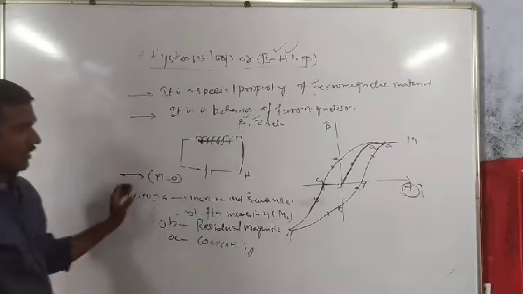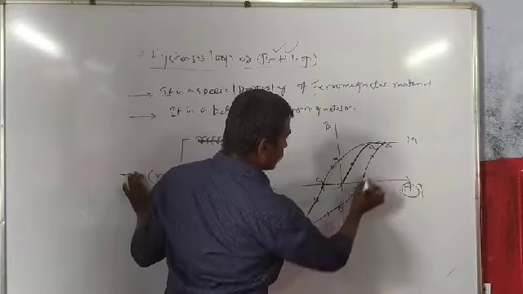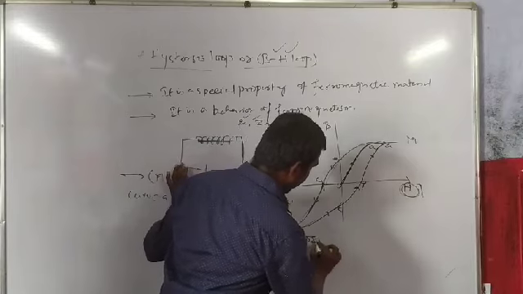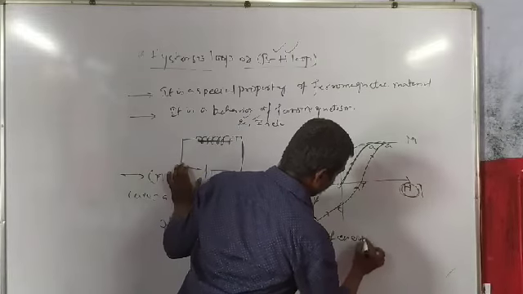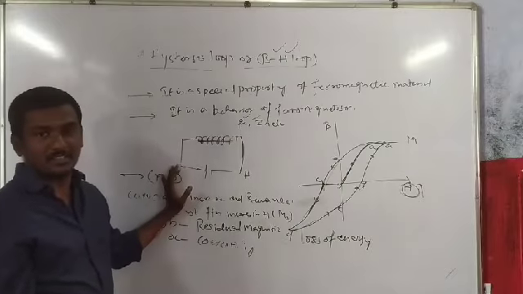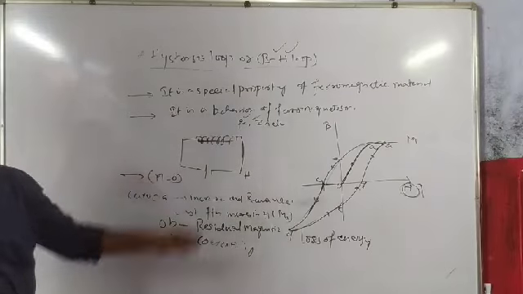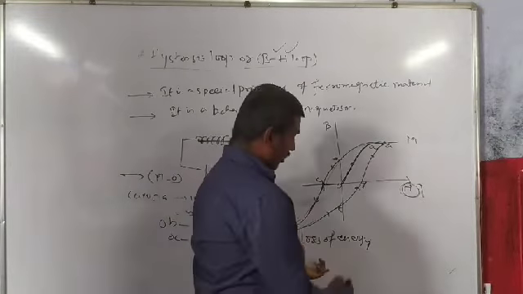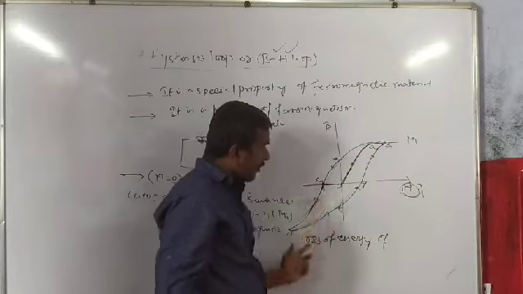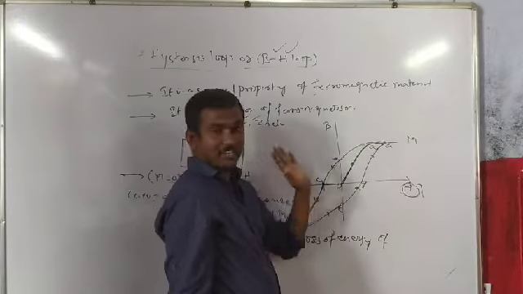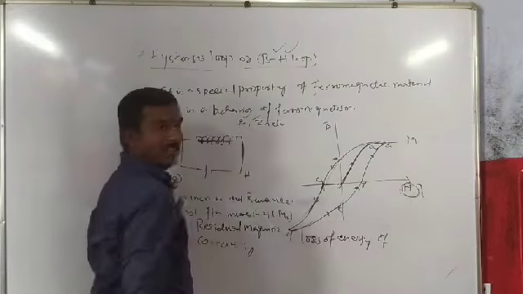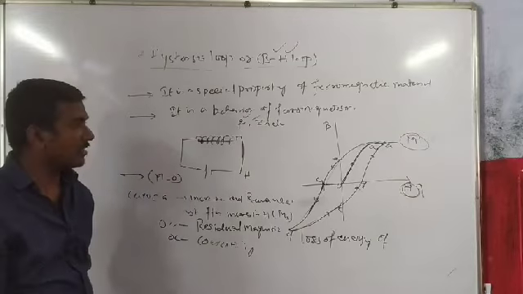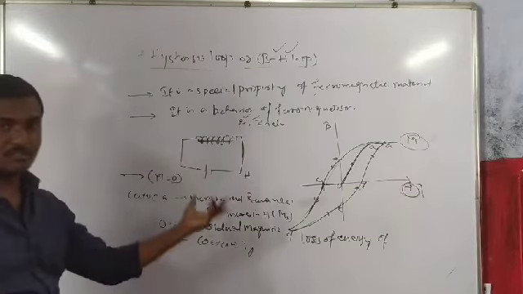So what does this loop indicate? This loop indicates loss of energy. The loss of energy tells how much magnetization is left by that material. It is the loss of energy per unit volume per cycle of magnetization. So this is one magnetization cycle, that is the BH loop, or the energy loss of one loop.